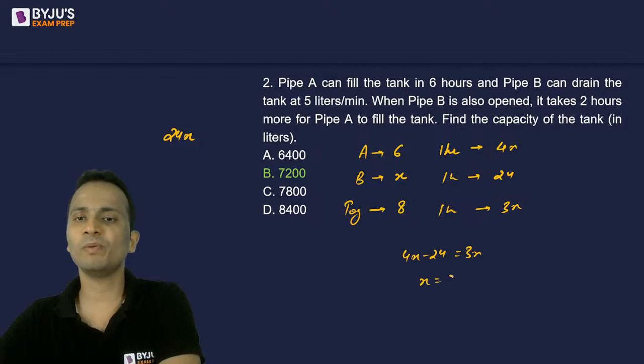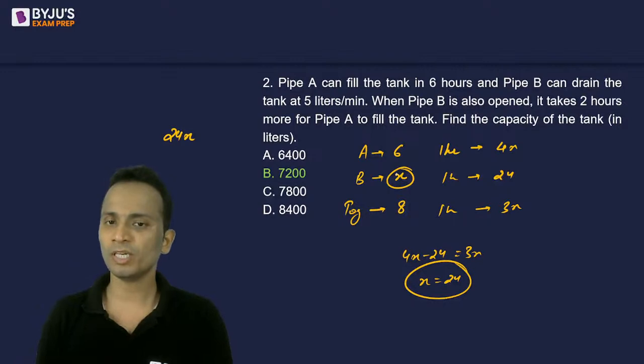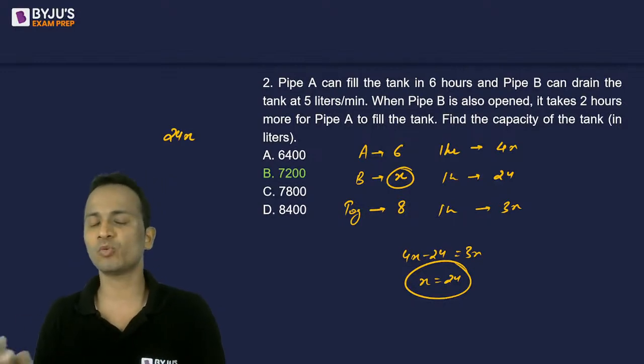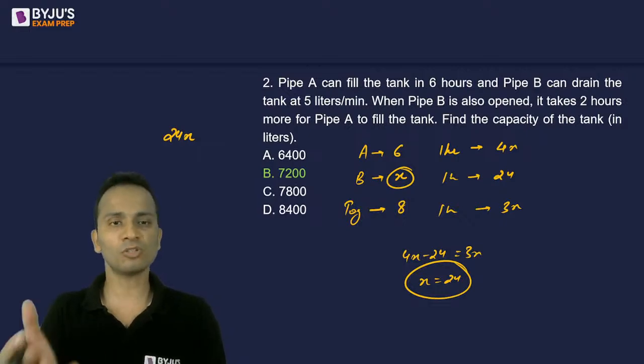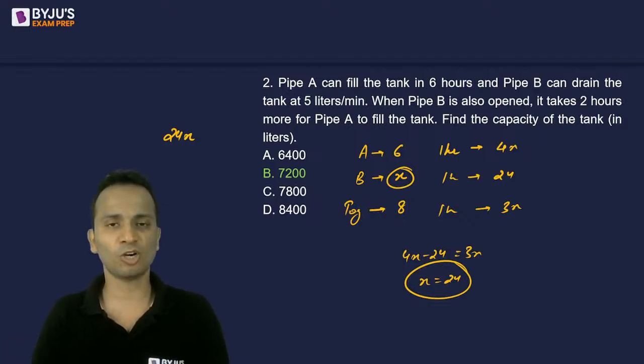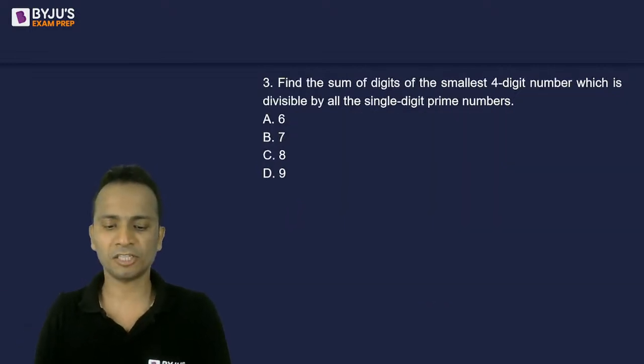So the value of x will be equal to 24. 24 hours is the time taken by B to work alone. 24 hours converted to minutes, 24 into 60, and then multiplied by 5 will give you the total capacity. So this is using the LCM method, not by fraction but by the LCM method. Okay? Let's move on and look at question number 3.